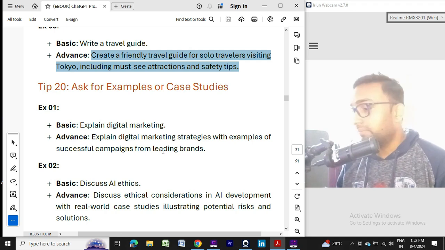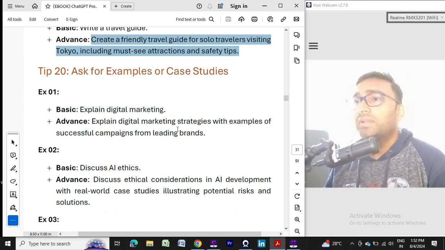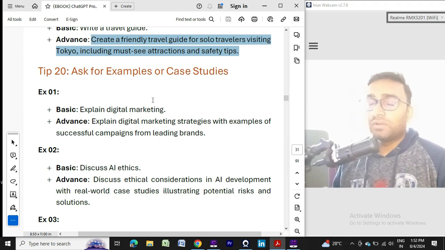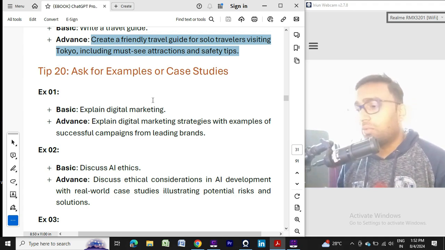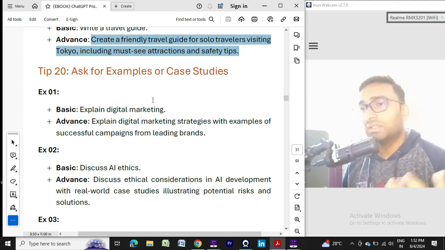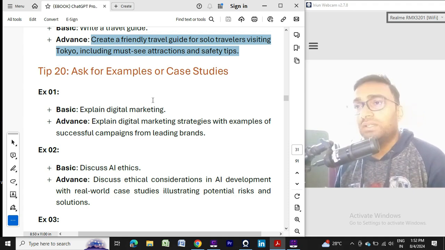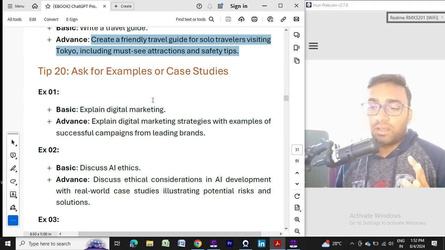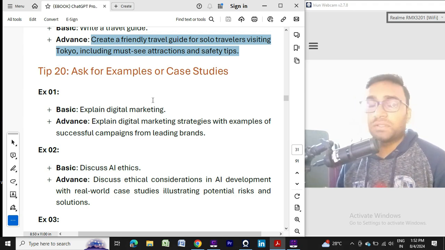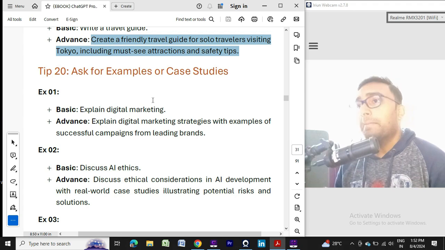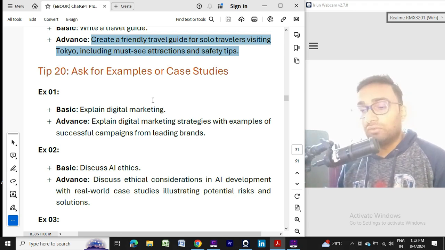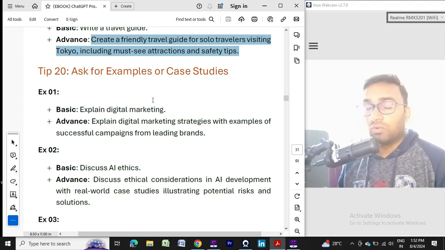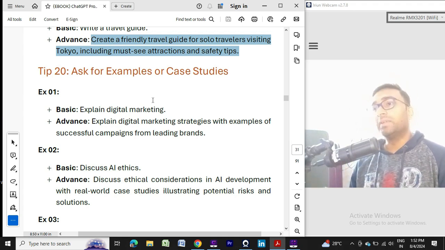Okay. So here it is: explain digital marketing. If you ask ChatGPT to explain digital marketing, it will provide a broad idea of what digital marketing is, how it works, and which industry will benefit from it. It will provide all the detailed information. For knowledge purposes, for an idea, you can write this prompt and get the idea out of it. But if you want a specific response from ChatGPT, you need to modify your prompt, as I told you many times earlier.